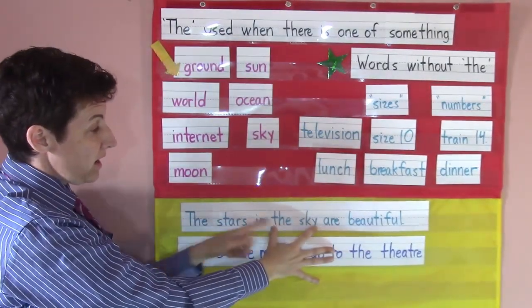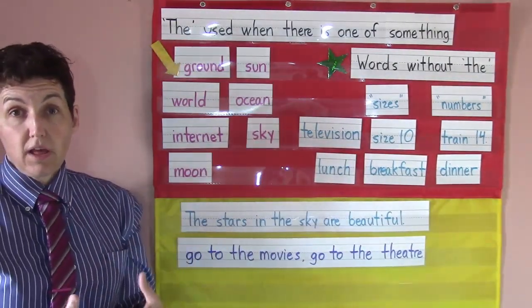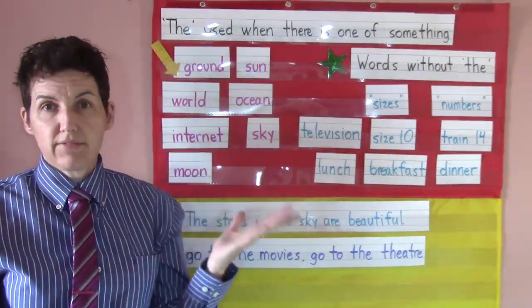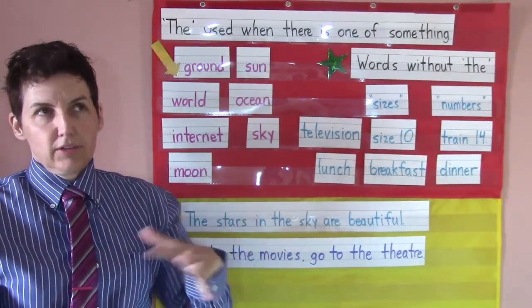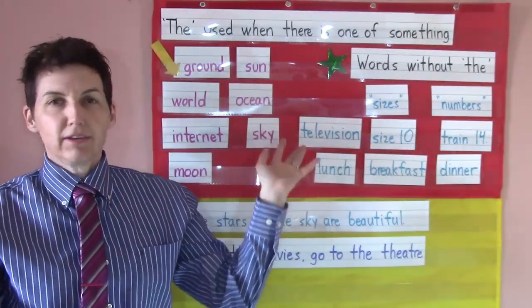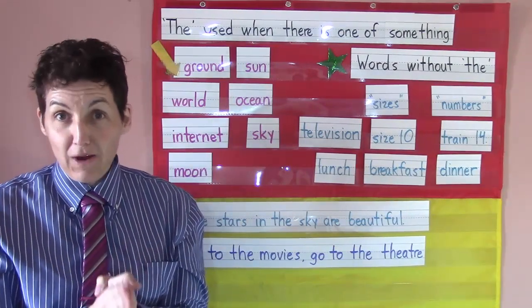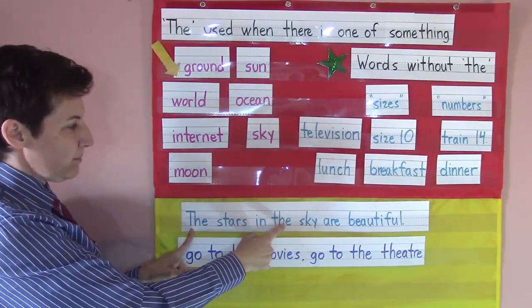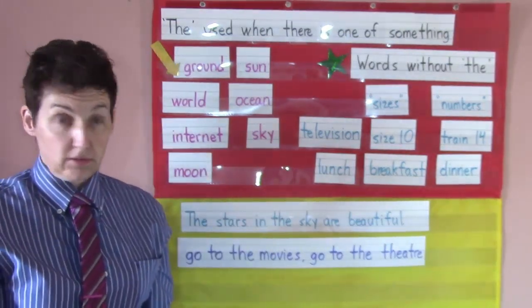Now the sky is one of our words that always takes the word "the," because there's only one of them, technically, although we often talk about skies, plural, and we may say, the skies are beautiful. Again, don't ask why. But so here's an example where we use "the," but for two very different reasons.